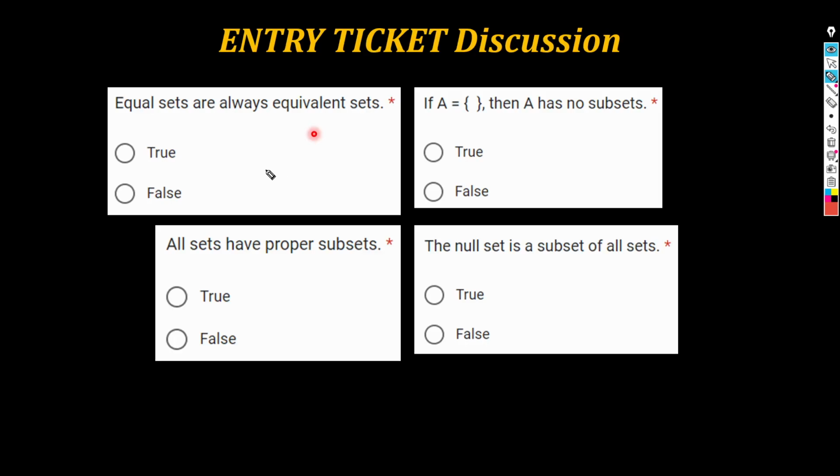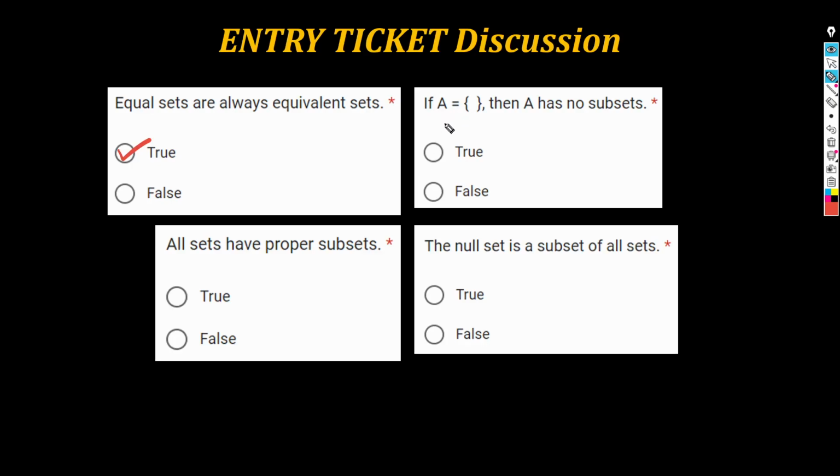Okay? Kung yung isang set may laman na 5 elements, let's say puro letters, and another set, say, also has 5 elements pero puro pangalan ng mga ulam. Okay? Despite having totally different kinds of elements, they have exactly the same number of elements, which will make them equivalent. So, in our case, in this statement, no, when you have equal sets, since parehong-pareho sila ng laman, they must also have the same number of elements. So yes, this statement is true. Equal sets are always equivalent sets.